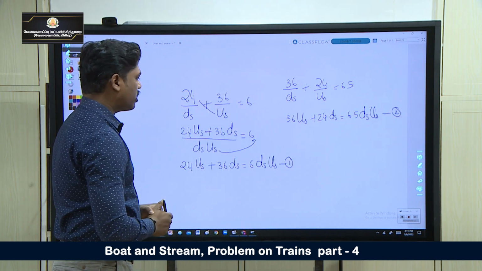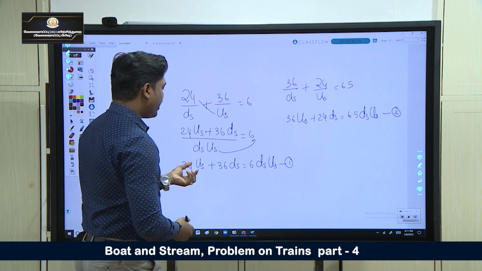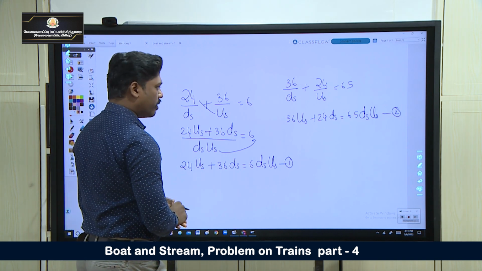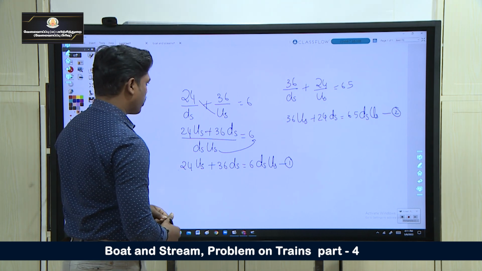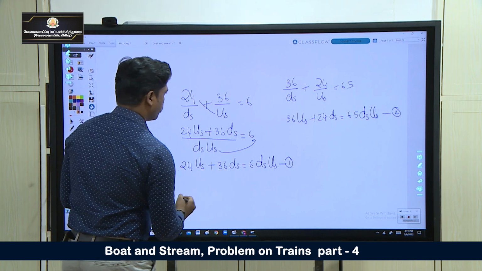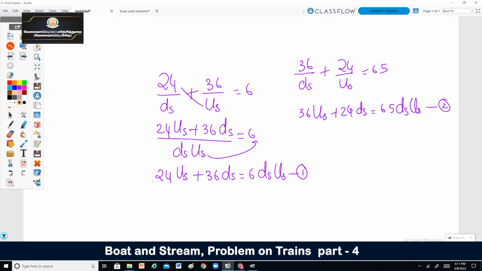So what can we do here? We have to find any one variable, downstream or upstream. So I am multiplying equation 1 by 3 and equation 2 by 2. When I multiply, what will I get here? 72 us, 3 into 24 is 72, plus 108 downstream is equal to 18 downstream upstream.